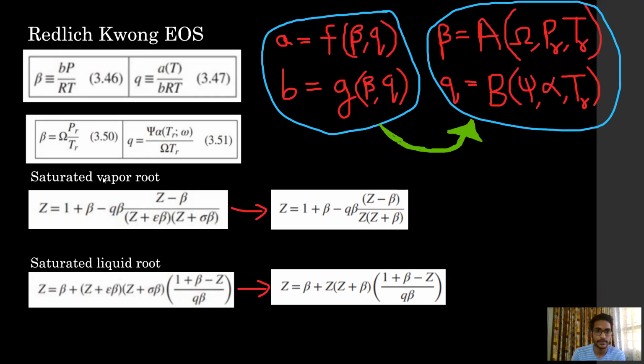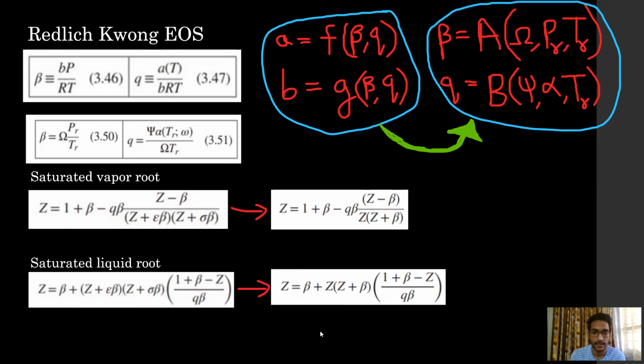In order to calculate the volume of the saturated vapor root, we first calculate the compressibility factor for the saturated vapor root, then multiply it by the volume of the ideal gas. So the equation of state is rearranged into this form, and on substituting sigma equal to 1 and epsilon equal to 0, it reduces into the right-hand form. Similarly, for the saturated liquid root, the equation is written in this form, and on substituting sigma equal to 1 and epsilon equal to 0, it reduces to the form on the right-hand side.